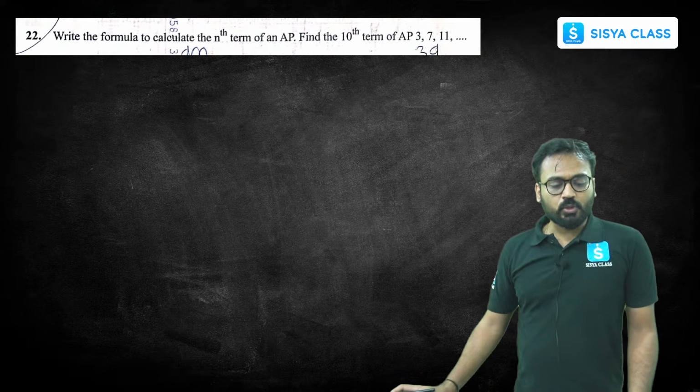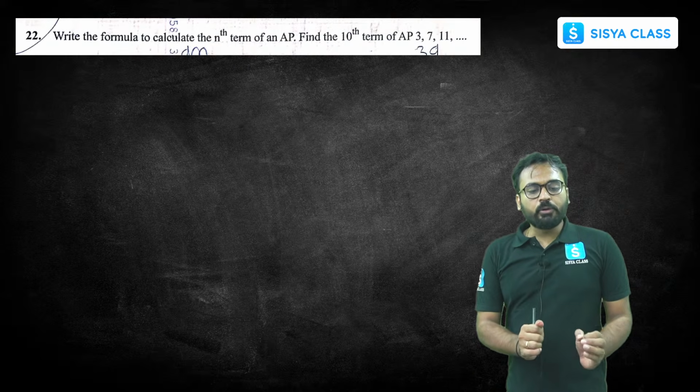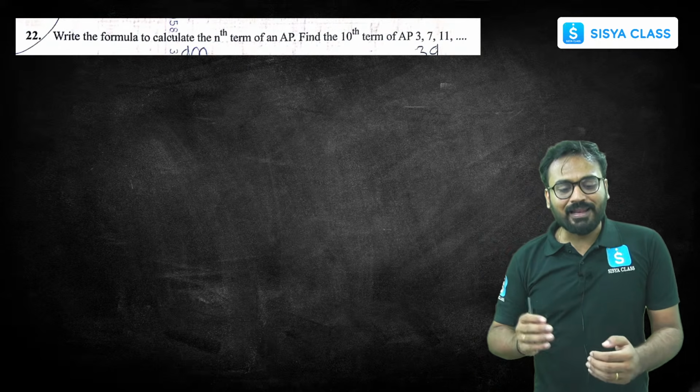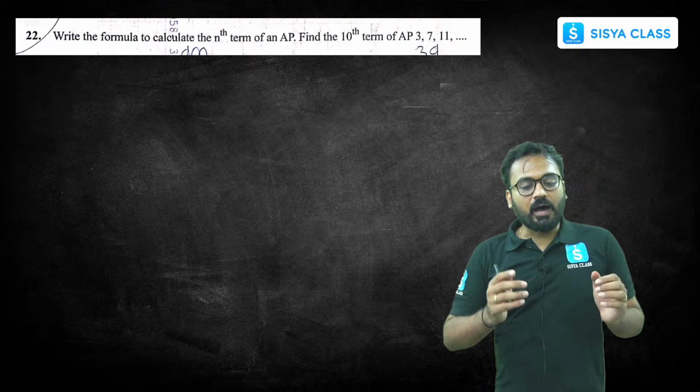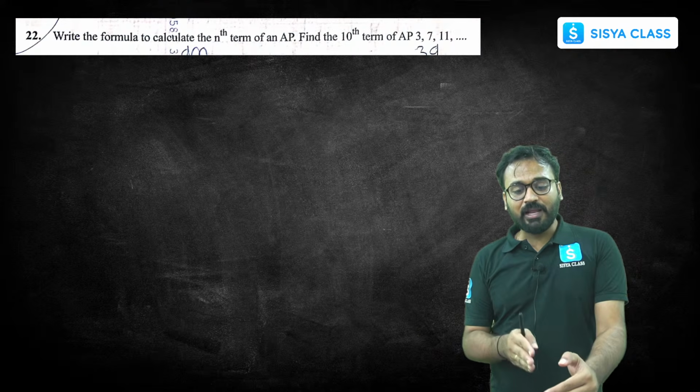Okay, next question is the 22nd question. Here you need to write the formula to calculate the nth term of an AP. After that, you have to find the 10th term of the given AP 3, 7, 11.